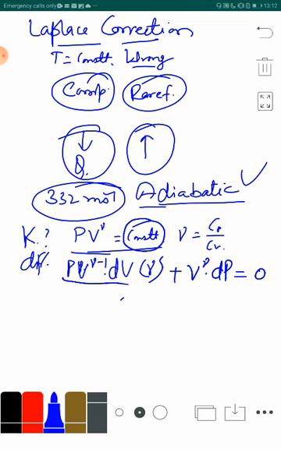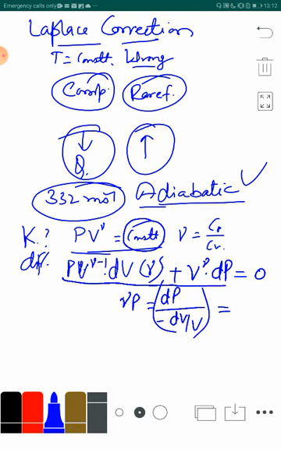So, on solving this equation, what he got is gamma into P equal to dP upon minus dV upon V. This equation has been transformed into this by finding the value of gamma into P from here. dP is the pressure applied, or we can say stress, and dV upon V is the change in volume per unit original volume, this is the strain.